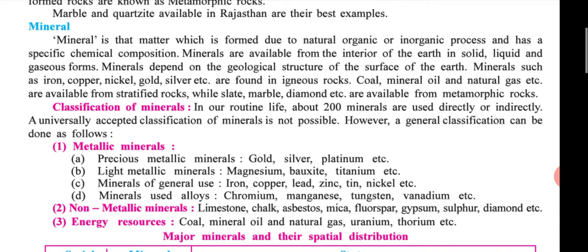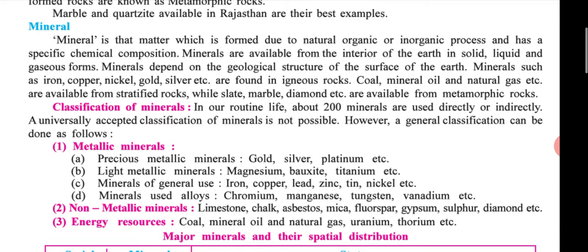Minerals such as iron, copper, nickel, gold, silver, etc. Then coal, mineral oil and natural gas, etc. are available from stratified rocks, while slate, marble, diamonds are available from metamorphic rocks. See, most types of minerals are available from the first three types of rocks: igneous, then stratified and then metamorphic.